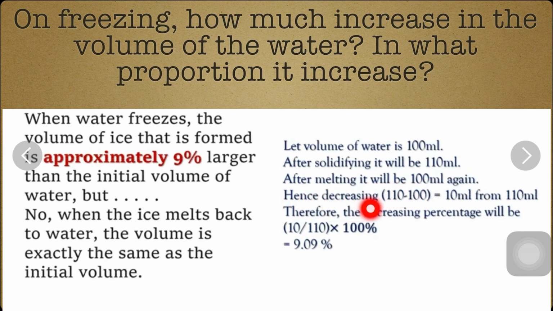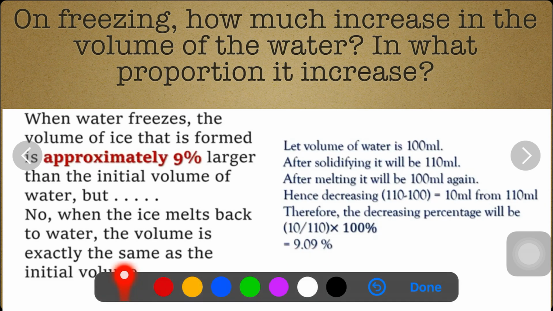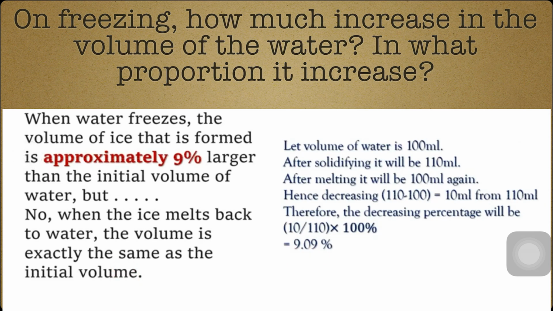Hence, the decrease is 110 minus 100, which is 10 ml from 110 ml. Therefore, the decreasing percentage will be 10 by 110 into 100, that is 9.09%. So this shows that the increase after freezing is about 9%.